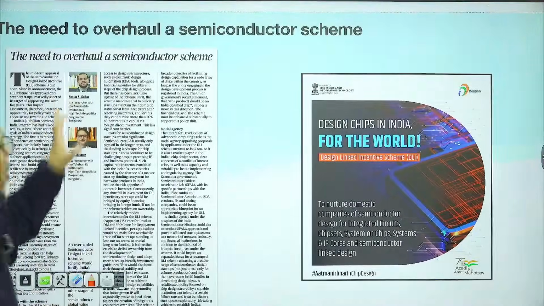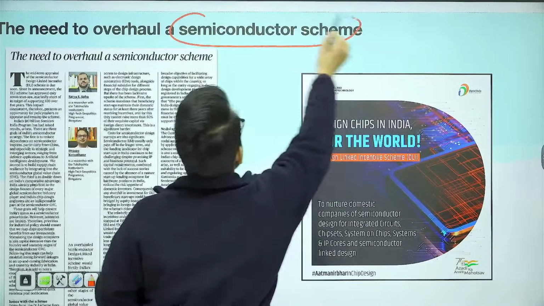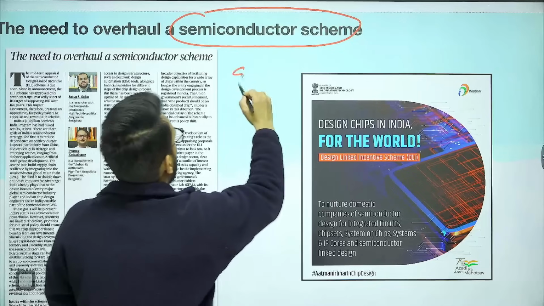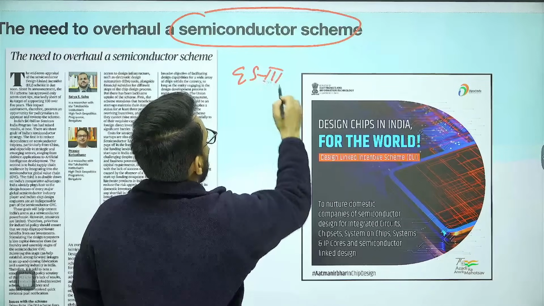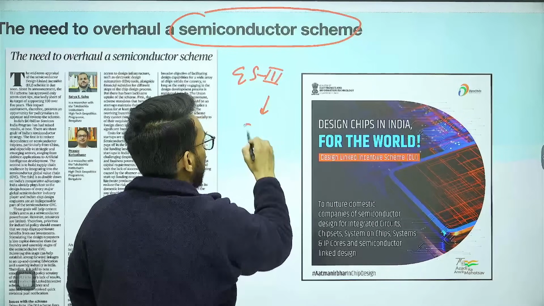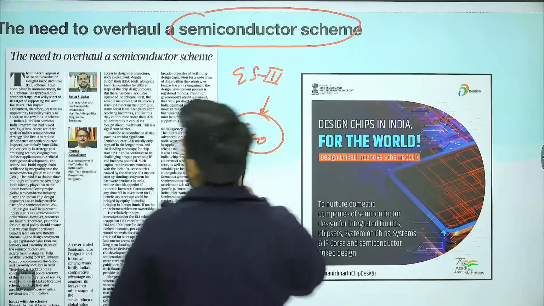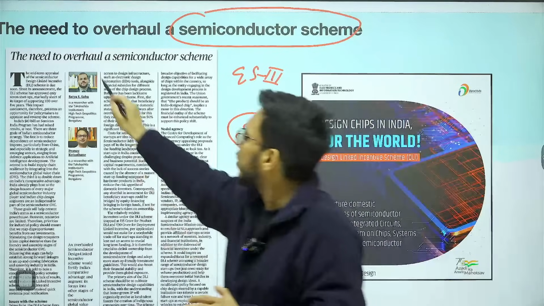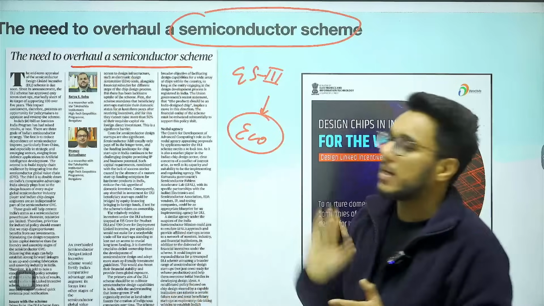Need to overhaul the semiconductor scheme. Now, this particular article we are going to see again with respect to GS paper number 3, sectors of Indian economy. What is this article talking about? This article is talking about the need to overhaul a semiconductor scheme.